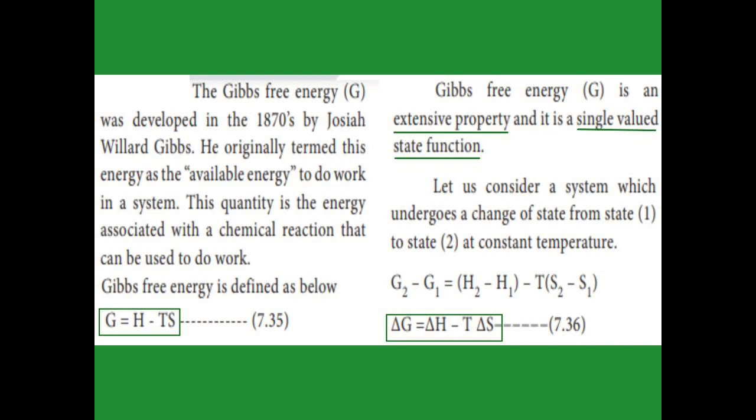So the change in Gibbs free energy equals the change in enthalpy minus the product of temperature and change in entropy. We can write equation 7.35 as 7.36 also.